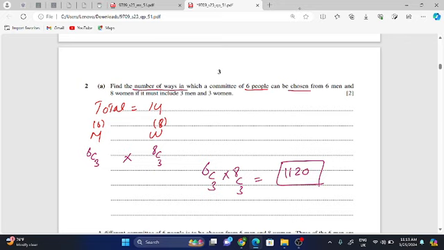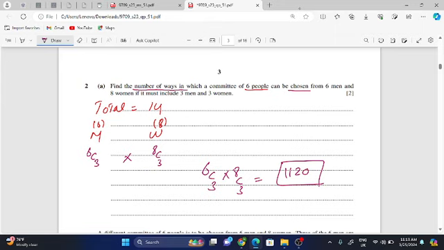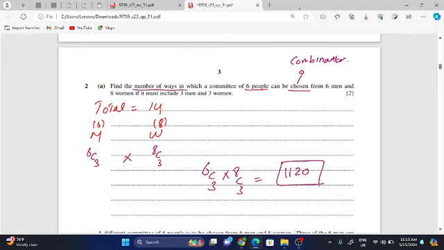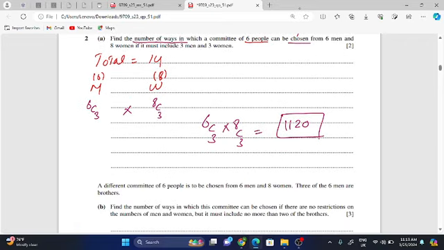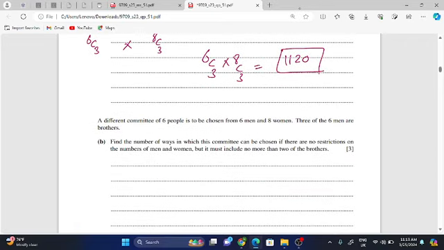Whenever words like chosen, selection, ways are used, they indicate that you have to use combinations, nCr, not nPr.